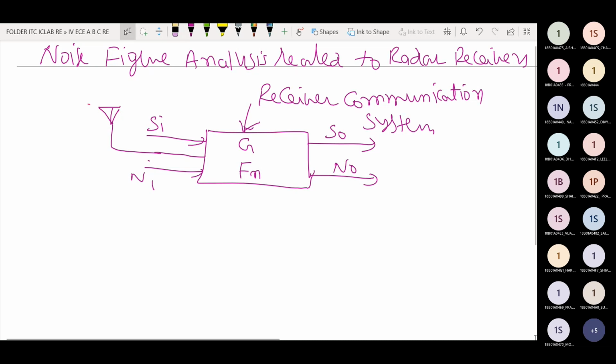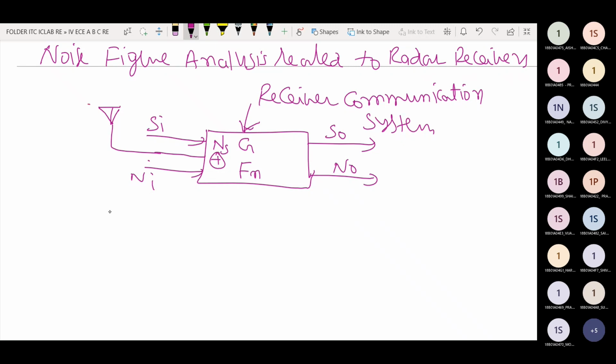Sometimes the receiver communication system internally generates some noise. That noise is represented by Ns, the added noise within the receiver communication system. The noise Ni is produced via the antenna. This noise Ni is called thermal noise.